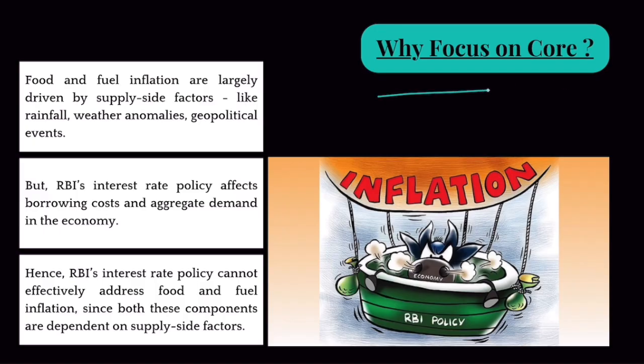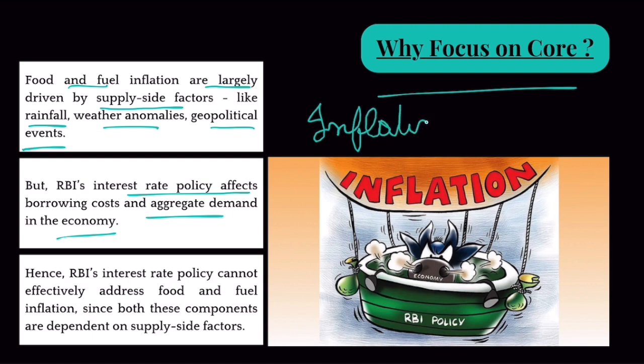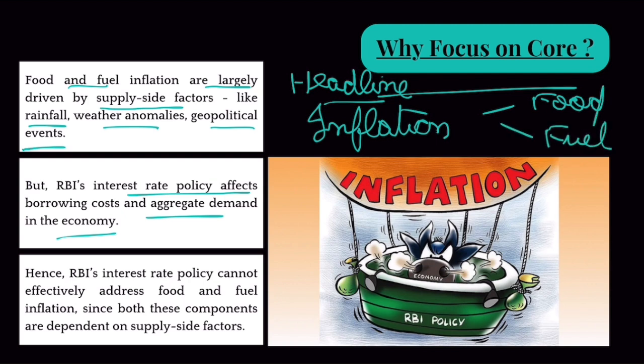The reason why we should focus on core is that food and fuel inflation are largely driven by supply side factors like rainfall, weather anomalies, geopolitical events. So if there is a war in Iraq, Iraq's fuel supply would decline, global fuel supply would decline, and prices of fuel would rise. But RBI's interest rate policy only affects aggregate demand. So RBI basically decides its interest rate policy based on complete inflation, which is also known as headline inflation. But within headline inflation, there is food and fuel as well, which won't be affected by RBI's interest rate policy.